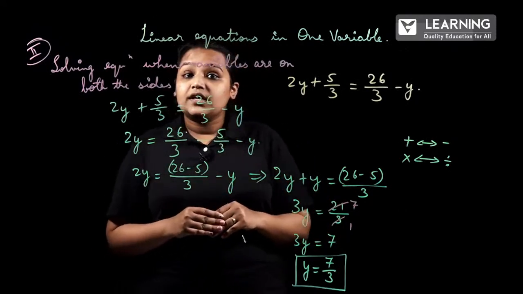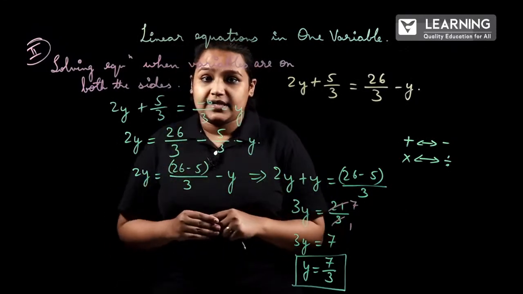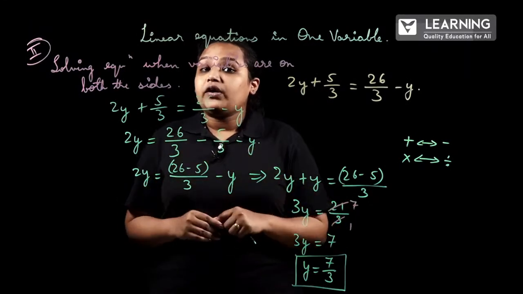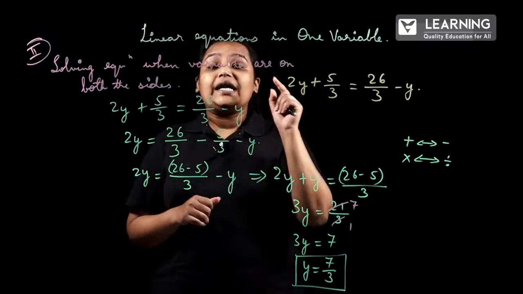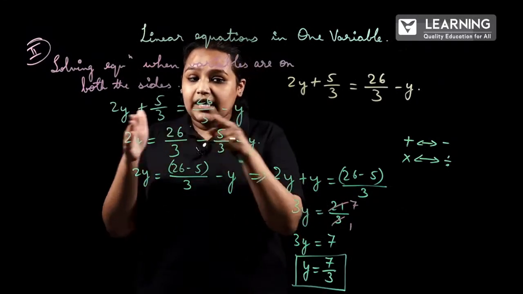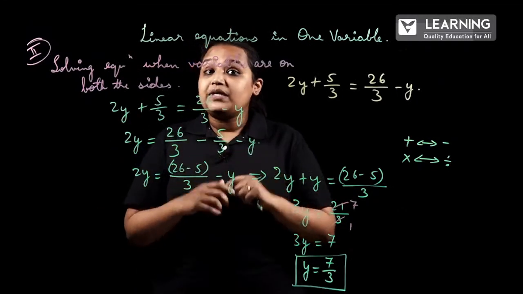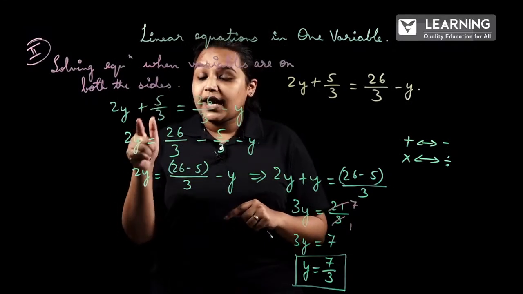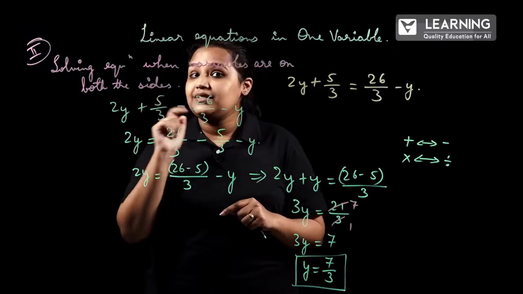That means how we did in the previous class, right? So what you have to do, you have to understand the question properly, then take down the equation. If you miss out plus minus, that will be a major mistake.